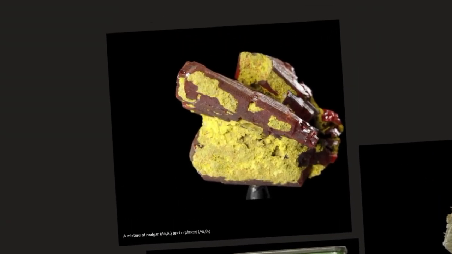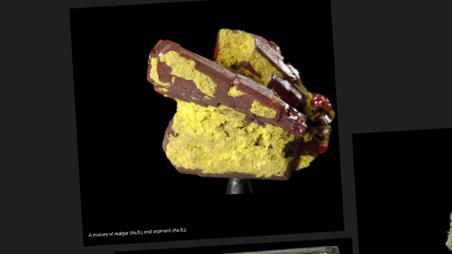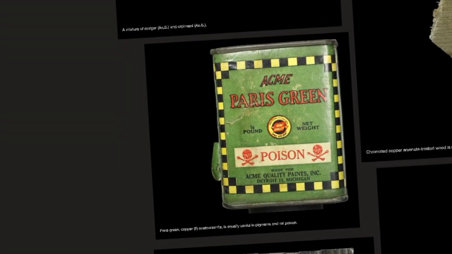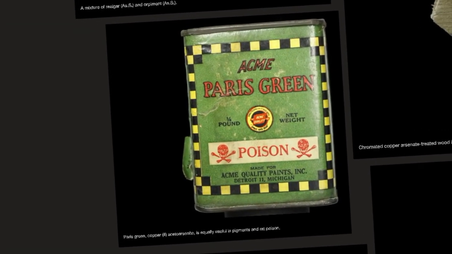So here we have a mixture of realgar, As4S4, and orpiment, As2S3. Here we have chromated copper arsenate-treated wood. It's now banned but still found everywhere, unfortunately. Here we have rat poison, Paris green, copper(II). Arsenosenite is equally useful in pigments and rat poison.